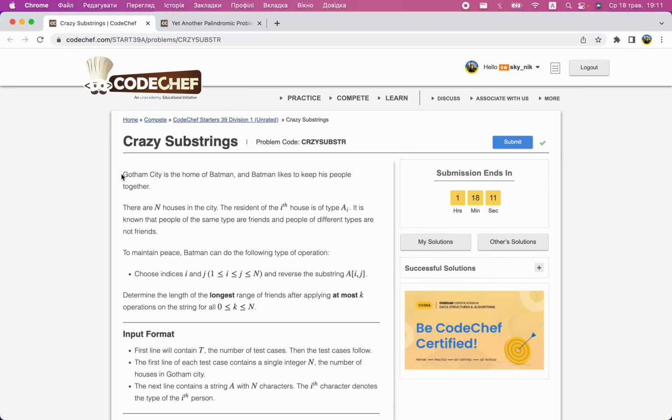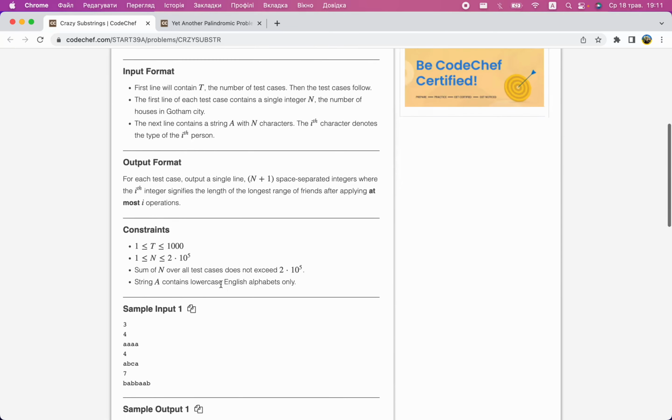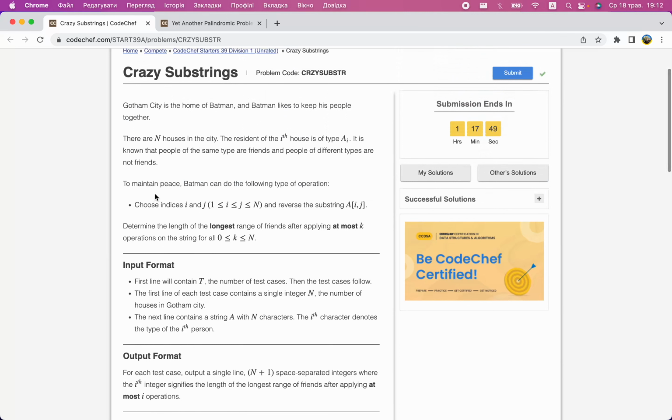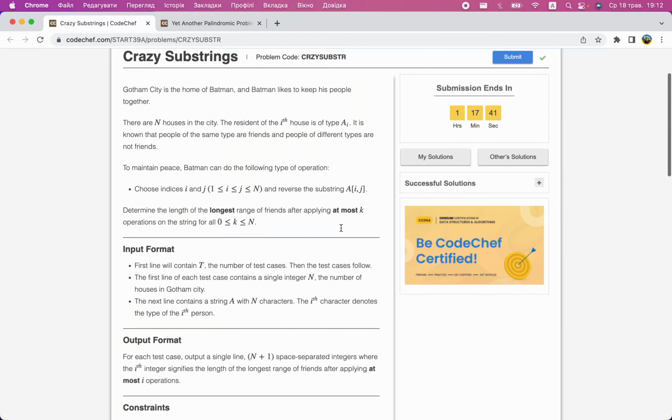In the next problem, Crazy Substrings. In Gotham City, there are some types of people. People of the same type are friends, people of different types are not friends. Batman wants to get as many friends together consecutively as possible. For this, he can perform the following operation: reverse some substring. We need, for each number of operations from 0 to n, to find the longest range of friends.